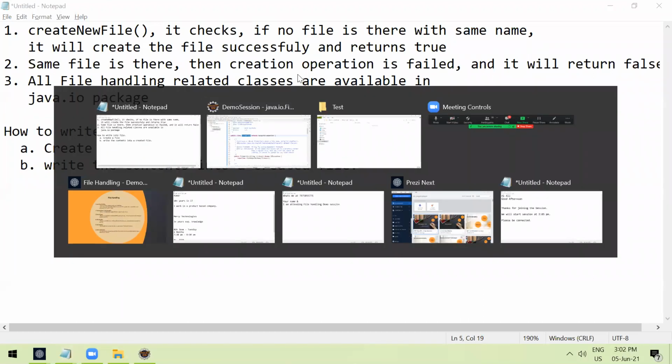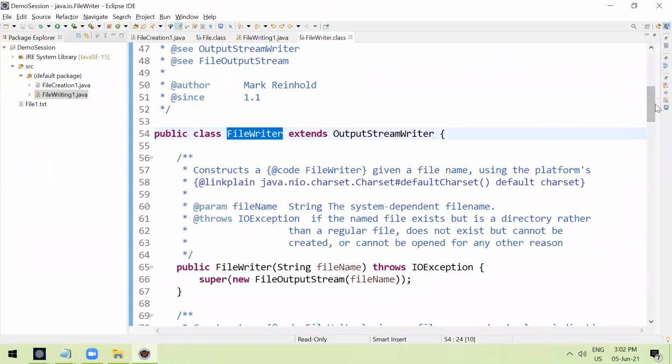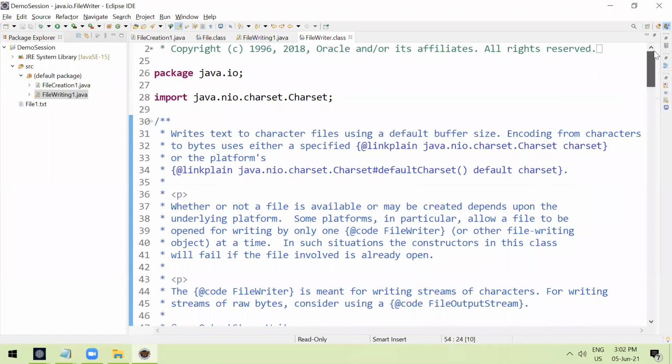So same way like file writer also available inside java.io package. Package is nothing but they are keeping in different directories. That's all about package. Okay.